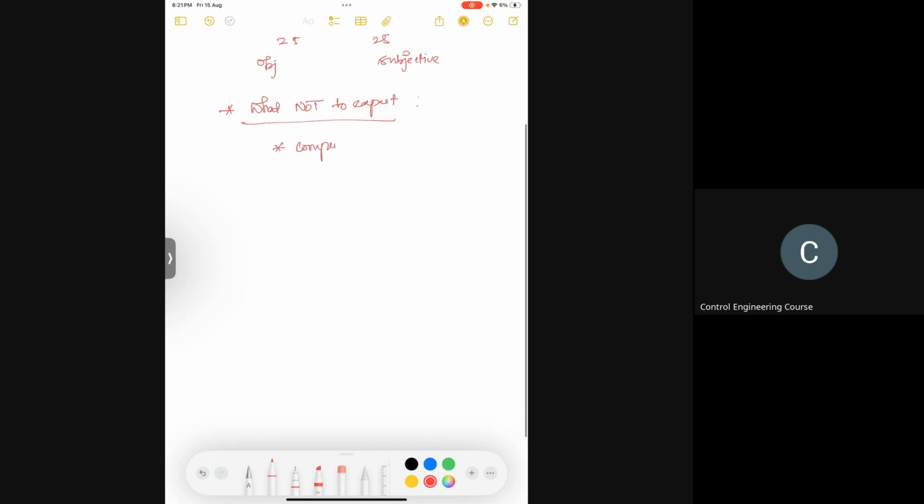Compensator design. Since you have done this in the design assignment and another two assignments will be on the row, you have done compensator design using root locus already. Now you will get another assignment on compensator design using Bode plot. So compensator design by root locus and by Bode won't come in the exam.